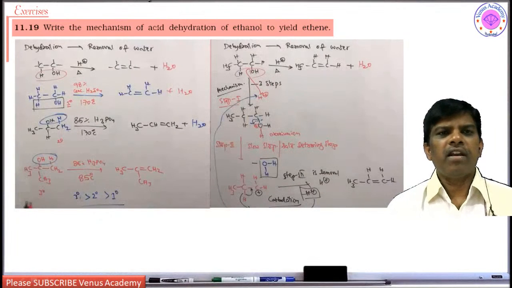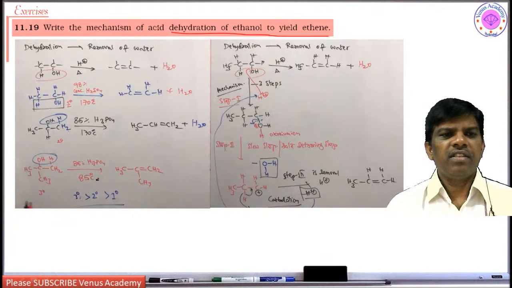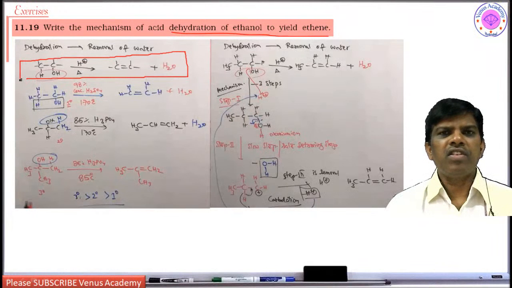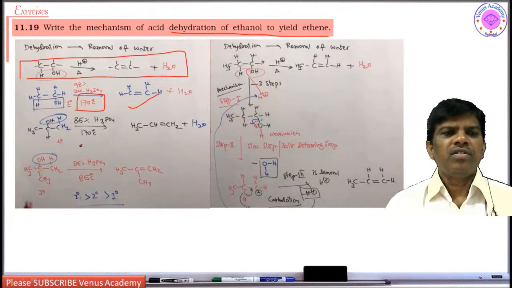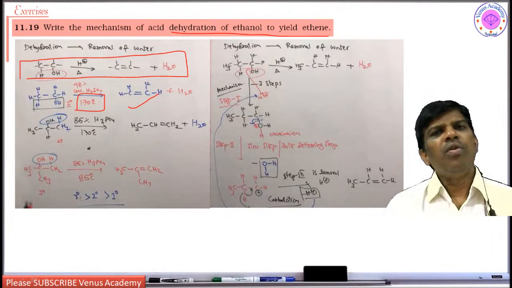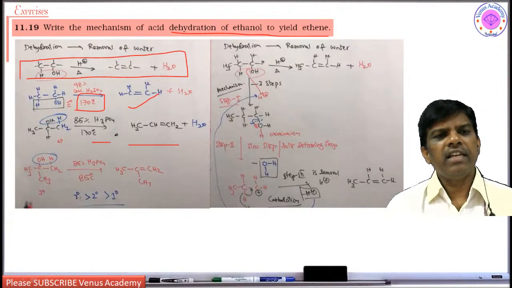Next, write the mechanism of acid dehydration of ethanol to yield ethene. Yes students, so this is the mechanism. So usually how will you do it? Dehydration takes place at high temperature using a strong acid like sulfuric acid. If I use a strong acid, sulfuric acid, at 170 degrees centigrade, I am going to get an alkene. For secondary alcohols, no need for this much strong acid; they easily lose water at 170 degrees centigrade, and I can use H3PO4 also.